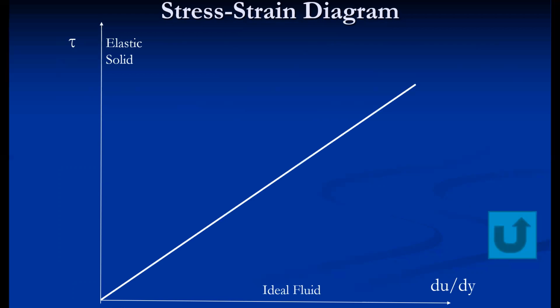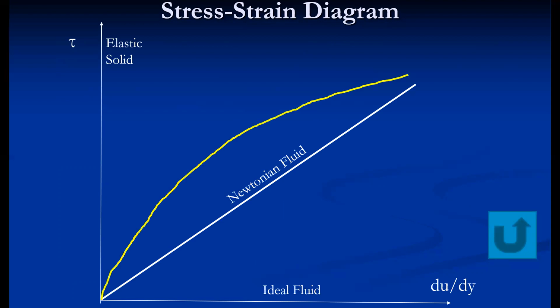The fluid which follows Newton's law of viscosity is called a Newtonian fluid, and it is generally represented by a straight line on the stress strain diagram. The fluid in which the shear stress varies non-linearly with the rate of deformation is called a non-Newtonian fluid. There are two types of non-Newtonian fluid.